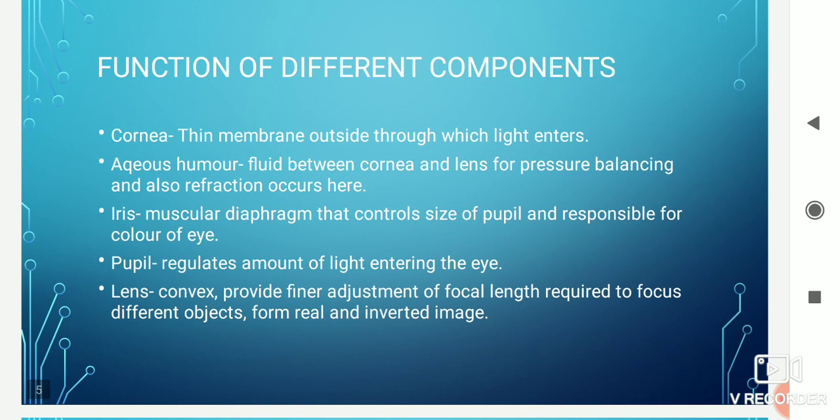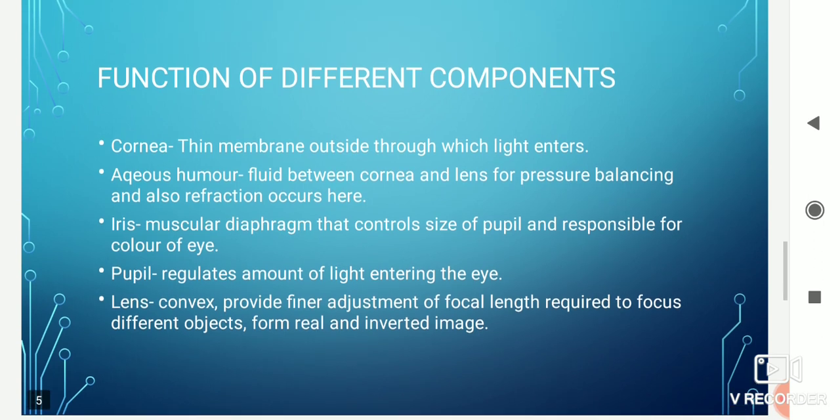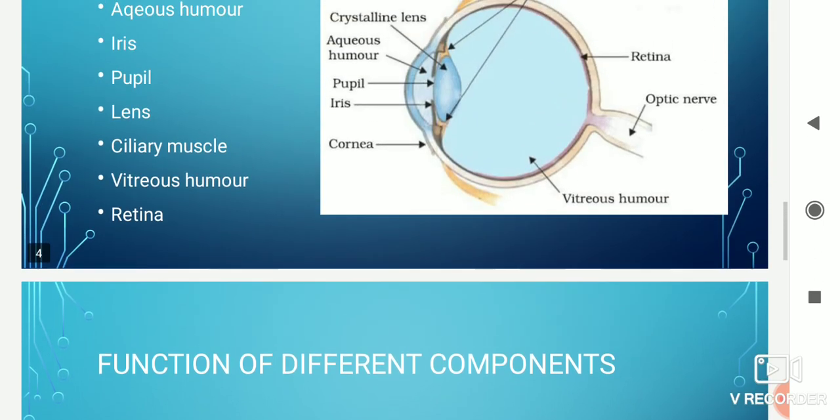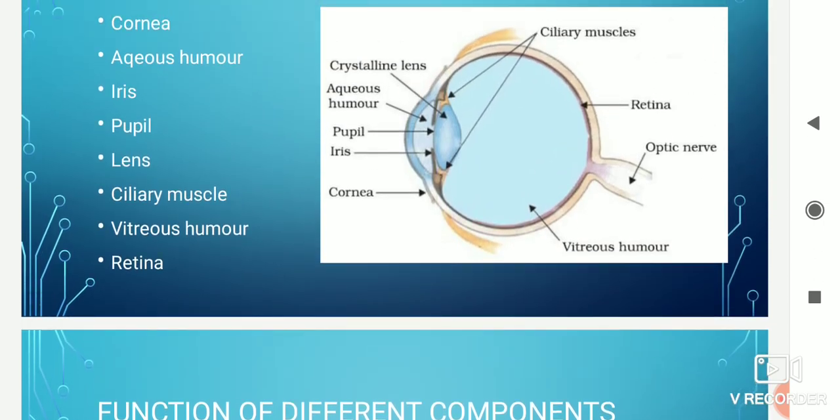Then the iris. The iris is a muscular diaphragm that controls the size of the pupil and is responsible for the color of the eye. So the color of our eyes is due to this iris. What is the pupil? The pupil is a small opening, just like a door covered on both sides by walls, through which we can go in and out.